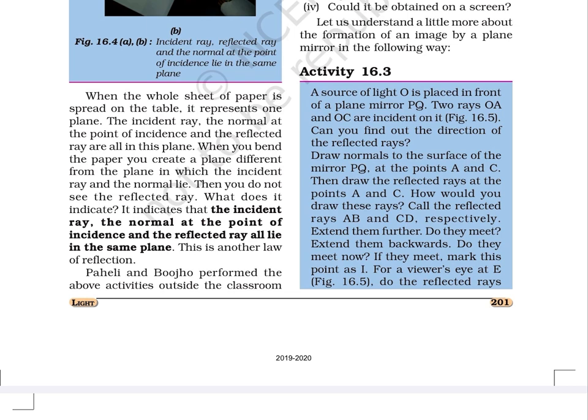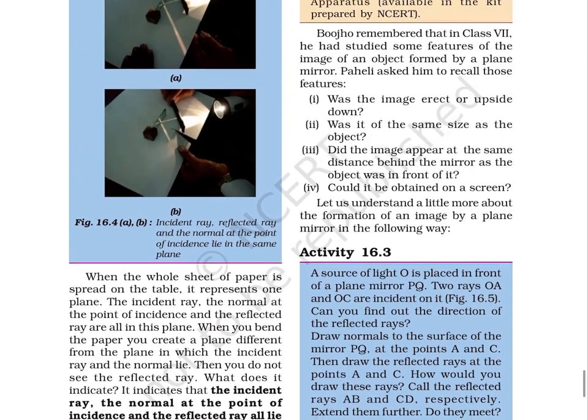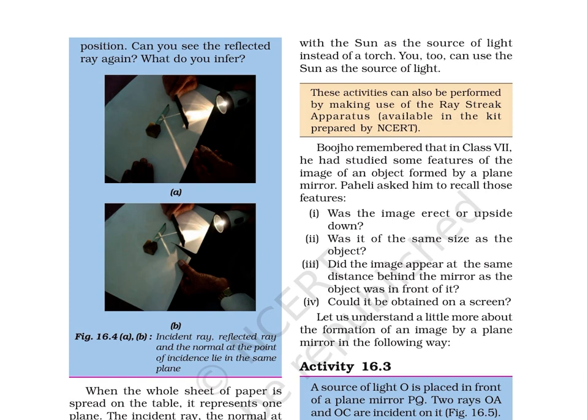Paheli and Bujo performed the above activities outside the classroom with the sun as the source of light instead of a torch. You too can use the sun as the source of light. These activities can also be performed by making use of the ray streak apparatus, available in the kit prepared by NCERT. Bujo remembered that in class 7 he had studied some features of the image of an object formed by a plane mirror. Paheli asked him to recall those features.